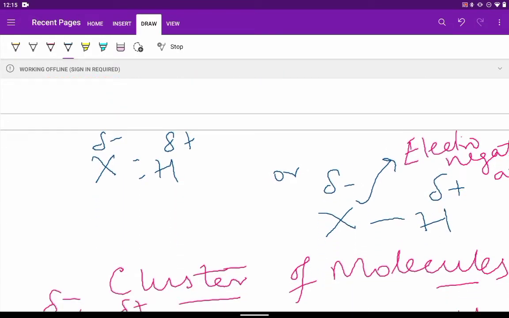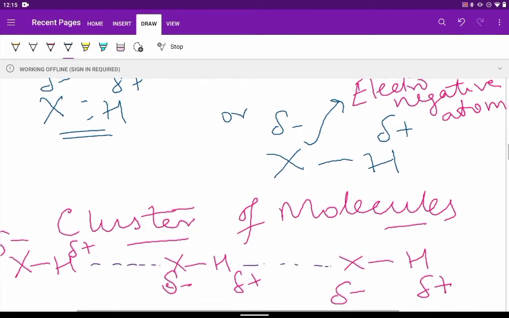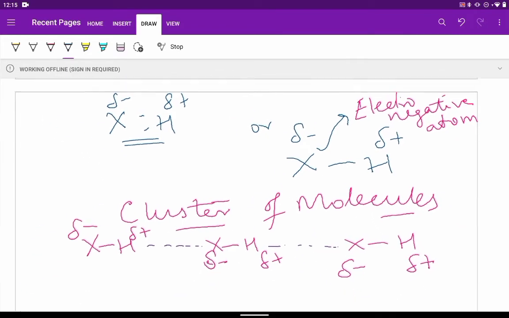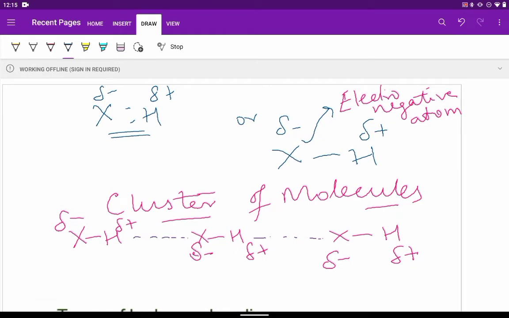We can represent hydrogen bonding in this way. This is the molecule XH. X is electronegative, H is hydrogen. Hydrogen is delta plus because it is less electronegative, whereas X is electronegative, so it is delta minus. Between one hydrogen of one molecule and the electronegative atom of another molecule, hydrogen bond formation will take place. Hydrogen bonding also explains cluster of molecules, like this is XH, XH.